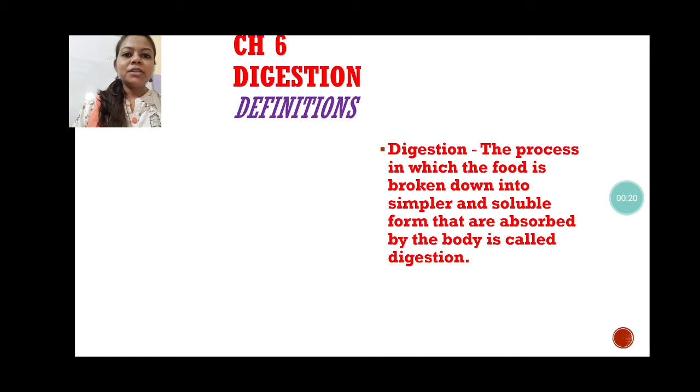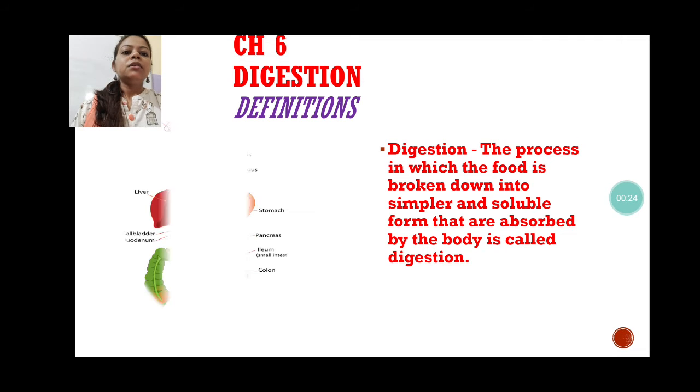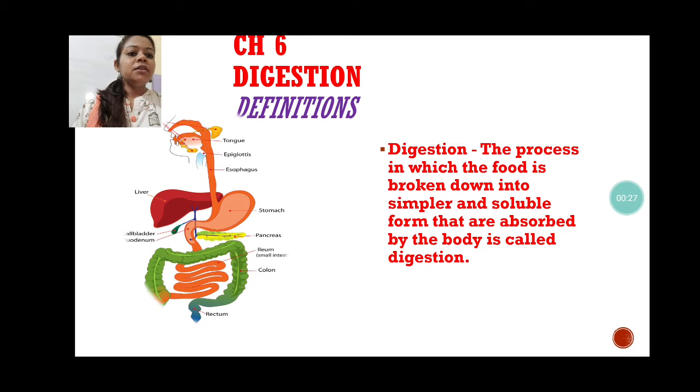First we are going to discuss digestion. What is digestion? Digestion is a process in which the food is broken down into simpler and soluble form that is absorbed by the body. You all know whatever food we are eating cannot be digested directly by our body. Why? Because our body is able to absorb it only when it is in a fine paste that can be absorbed by our blood.